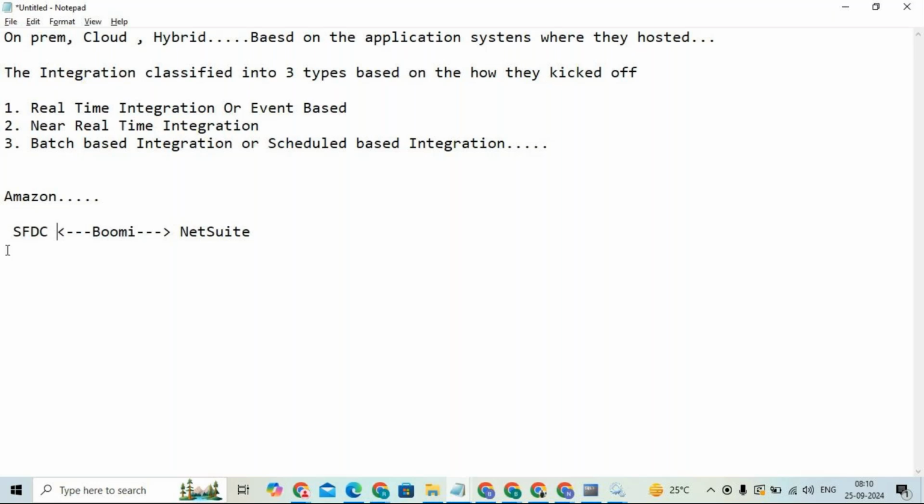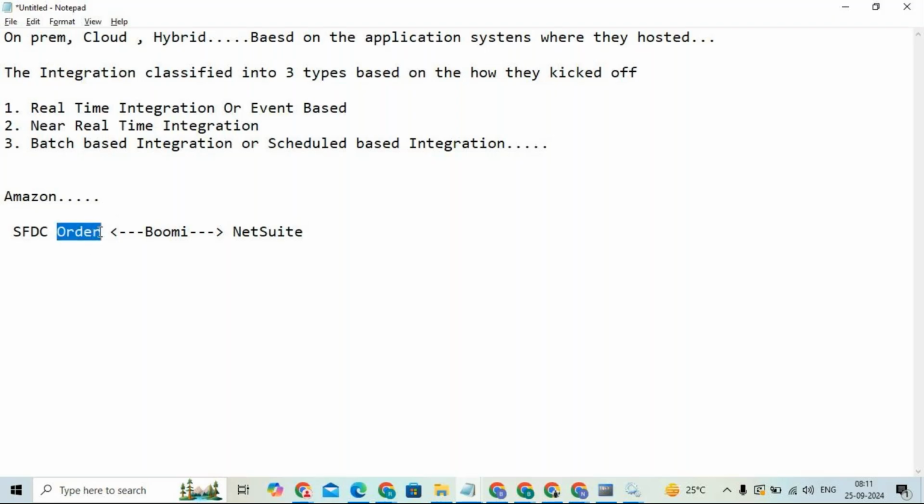Let's say an order is created. When you click on the submit button, if at the same moment Boomi is picking up your request and processing it, then we will call it a real time integration or event based integration.